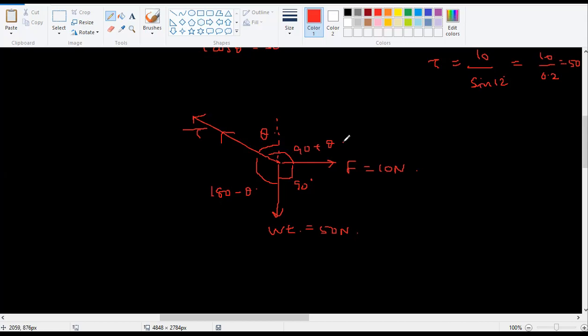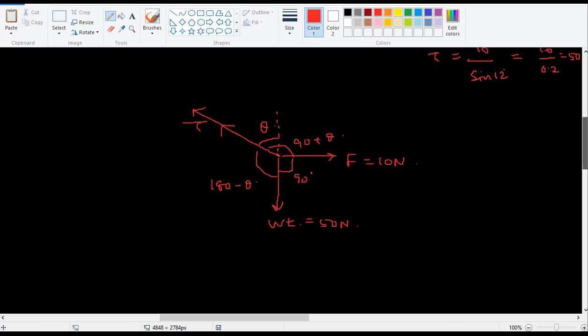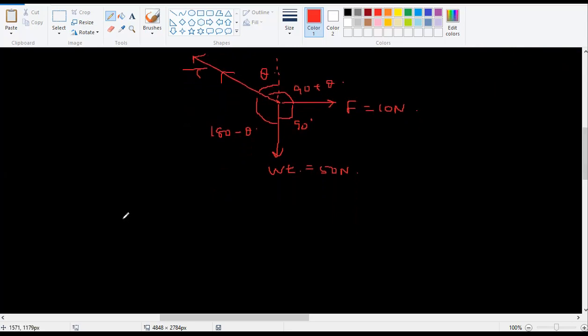Anybody not following anything? So what Lami's theorem says is, simply take this force. Let's say this is F1, this is F2, this is F3. F1 divided by the angle opposite to it, take it as sine: sine of 180 minus theta.